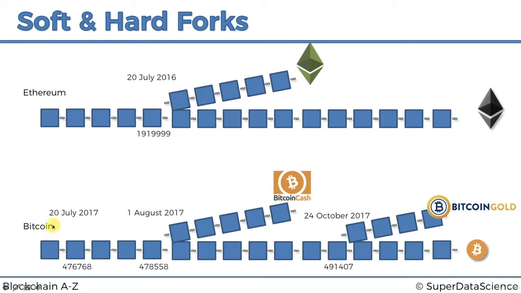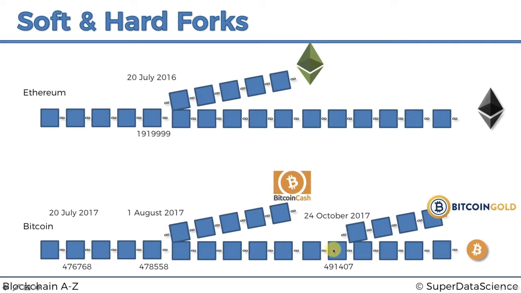In Bitcoin, on 20th of July 2017, there was a soft fork associated with acceptance of SegWit. On 1st of August 2017, there was a hard fork caused by some miners being unhappy with the block size limit of 1 megabyte, and they decided to increase the block size limit to 8 megabytes, and therefore they split off into their own chain, which is now called Bitcoin Cash.